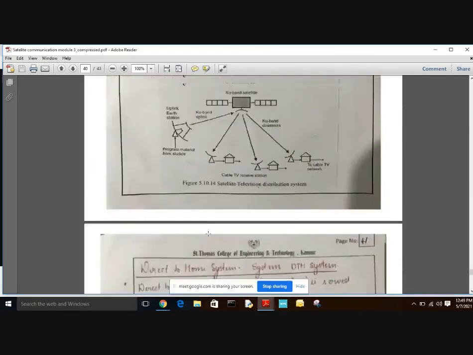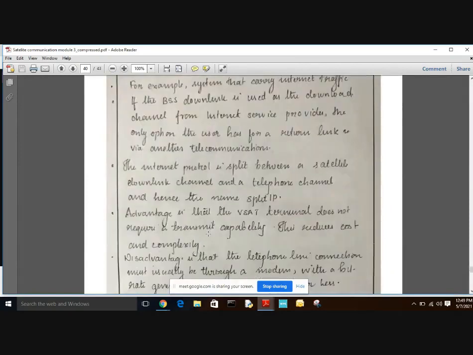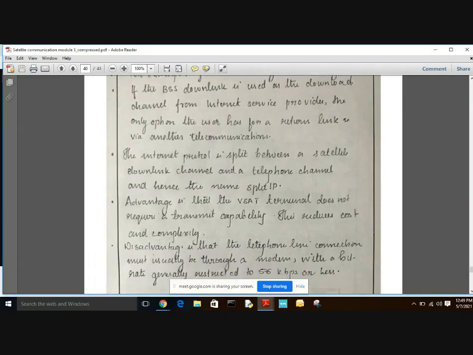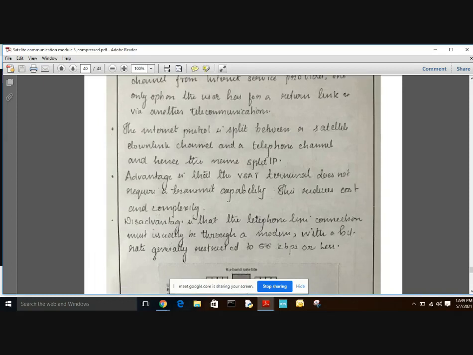So this is about the split two-way implementation. The advantage is that the VSAT terminal does not require a transmit capability, and this reduces the cost and complexity. The disadvantage is that the telephone line connection must usually be through a modem with a bitrate generally restricted to 56 kilobits per second or less.